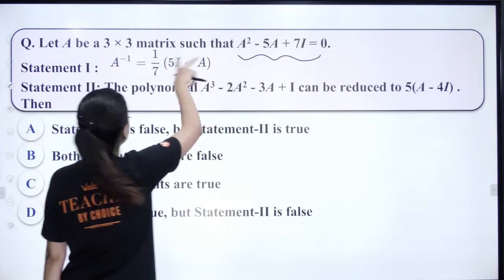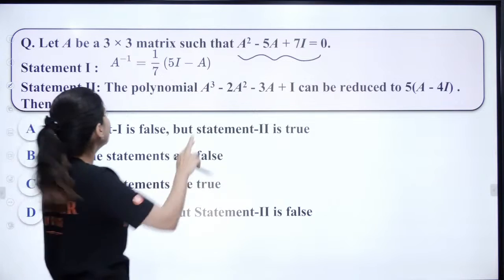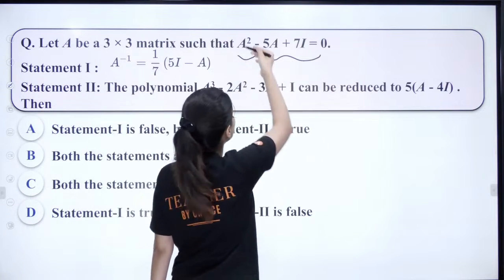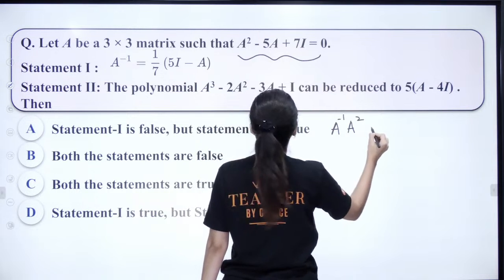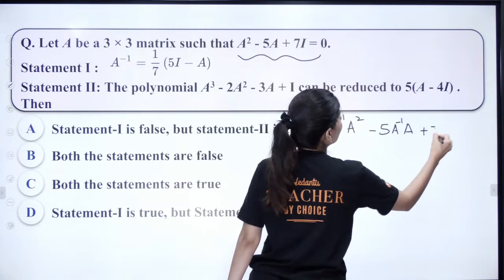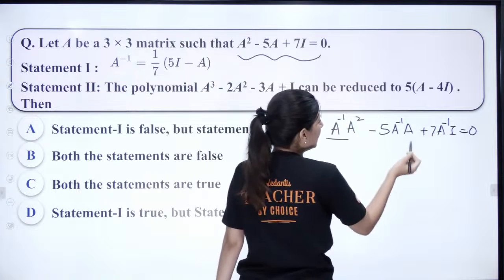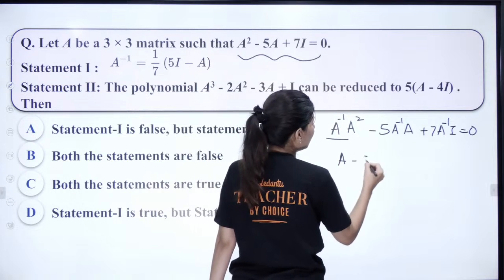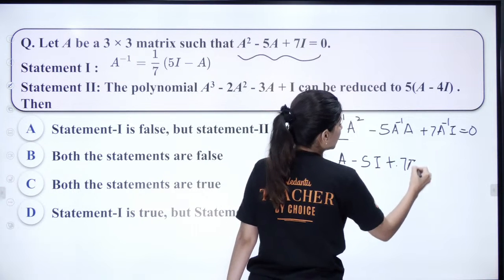First of all, statement 1. I guess most of you are saying statement 1 is true. What we need to do is multiply it with A inverse. So A inverse A square minus 5 A inverse A plus 7 A inverse I is equal to 0. Clearly this becomes 5I equals A plus 7 A inverse.